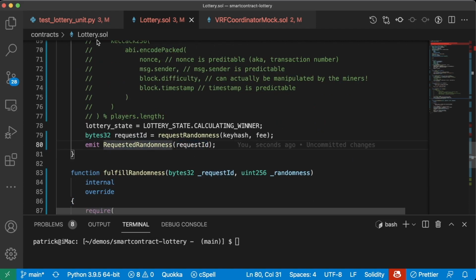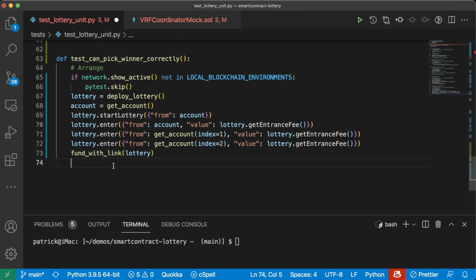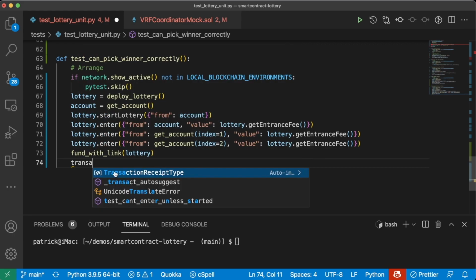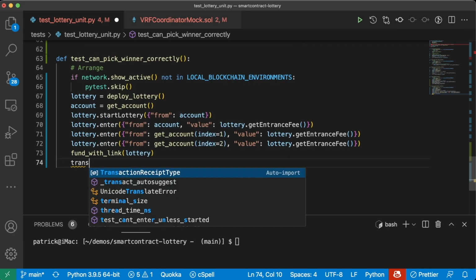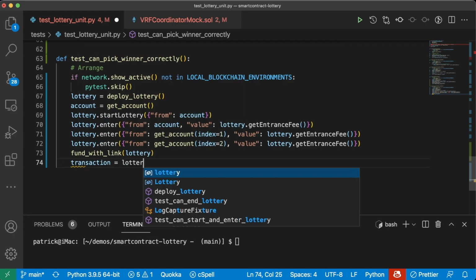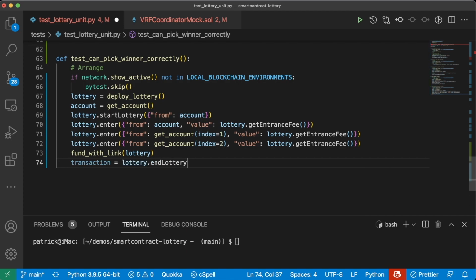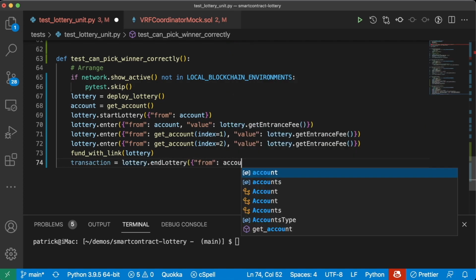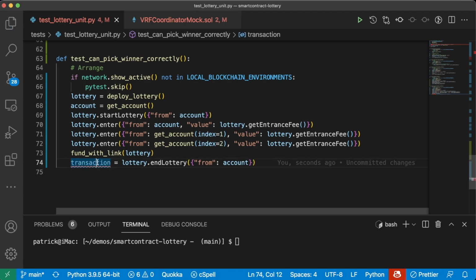Now that we have this event being emitted, back in our test, when we call end lottery, it will actually emit one of these events to our transaction. So what we can say then is transaction equals lottery dot end lottery. Same way we've always done it. But now we can look inside of this transaction object.